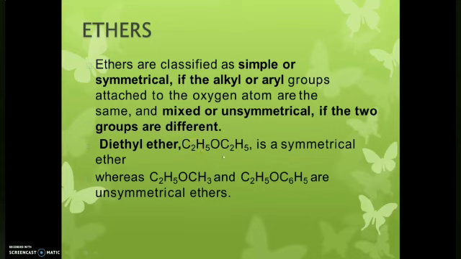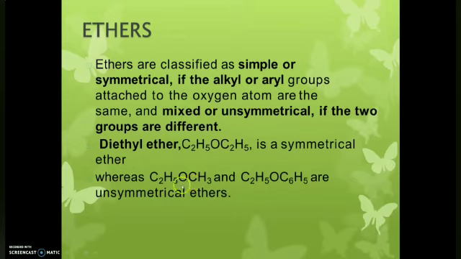For example, diethyl ether: the oxygen is attached to two ethyl groups, one ethyl here and one ethyl here, C2H5 on both sides. Those are the same, so we call it a symmetrical ether.